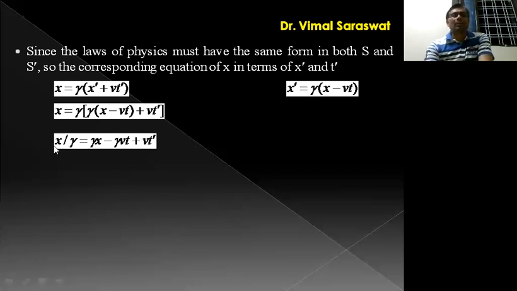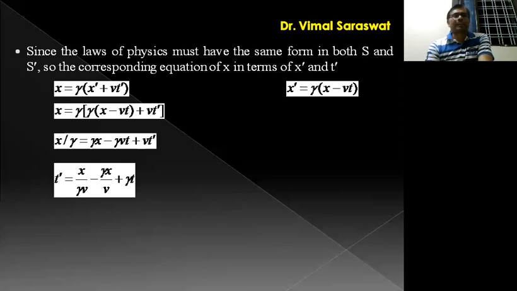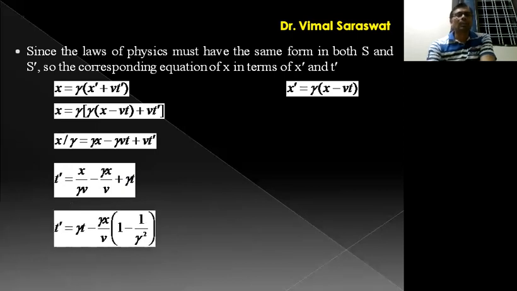If we divide this equation by v, then t dash will be x upon (gamma v) minus gamma x upon v plus gamma t, or t dash is equal to gamma t minus gamma x upon v, and in bracket 1 minus 1 upon gamma square. Here we just take out gamma x upon v from these two factors. So this will be gamma x upon v, and in bracket 1 minus 1 upon gamma square.